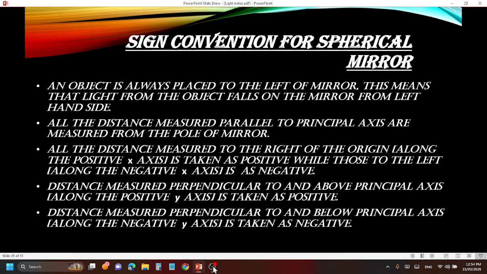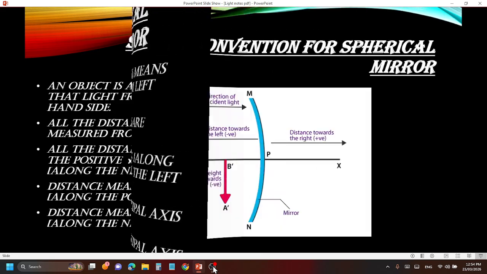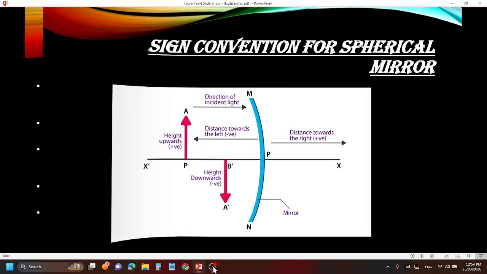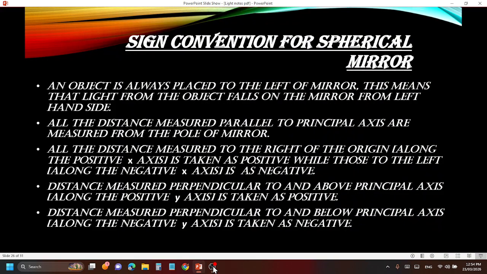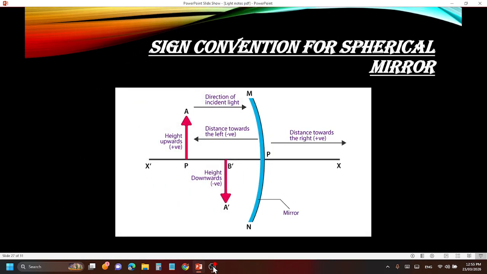Next, all the distances measured parallel to the principal axis are measured from the pole of the mirror. From the pole we measure the distance. Next, all the distances measured to the right of the origin along the positive x-axis are taken as positive, while those to the left along the negative x-axis are taken as negative. What does this mean? Simple.